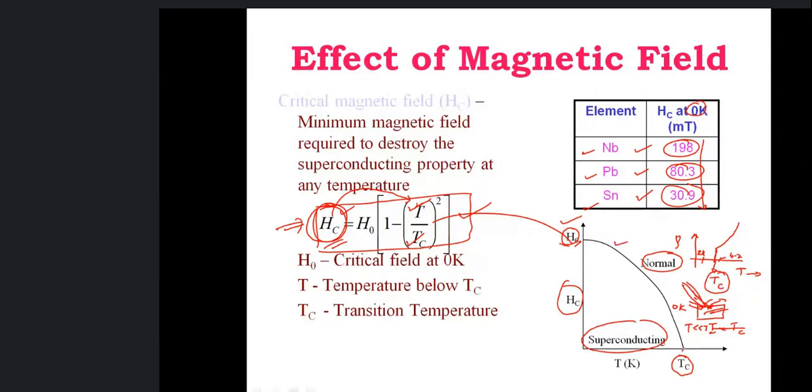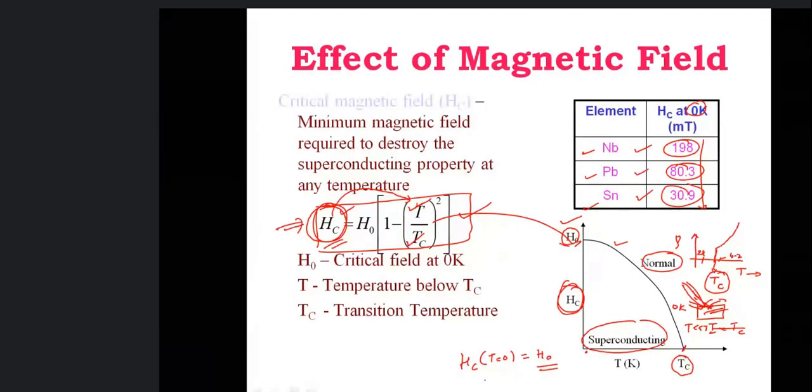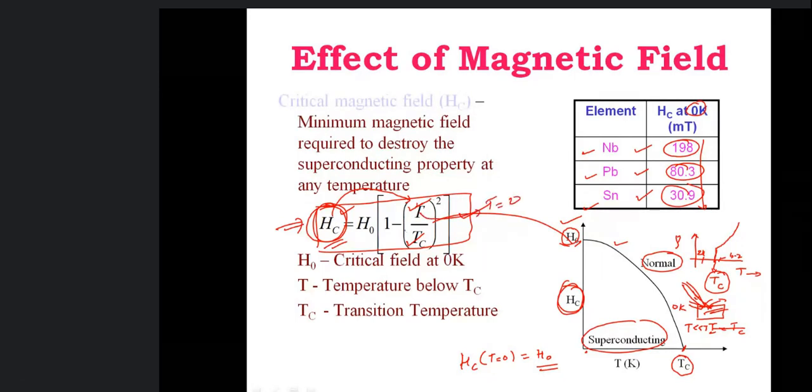You can see that when the material is at Tc, no magnetic field is required. Hc when T is 0 equals H naught, the maximum magnetic field. When I put T equals 0 in this expression, that term will be 0 and I will be left with 1 in the bracket, so H naught times 1.